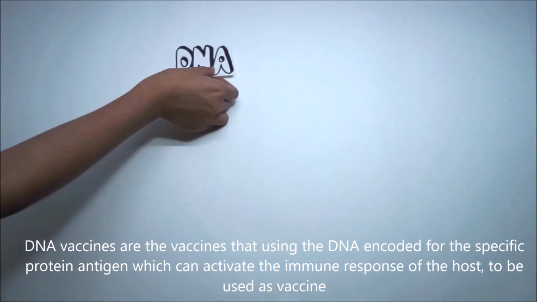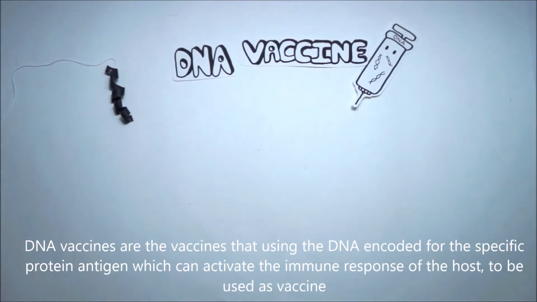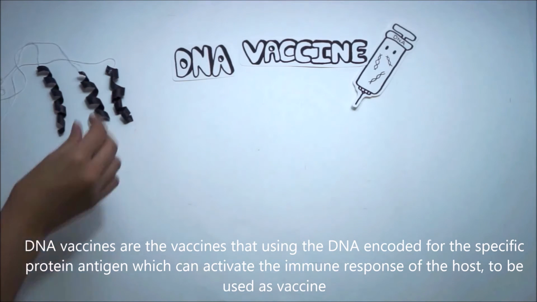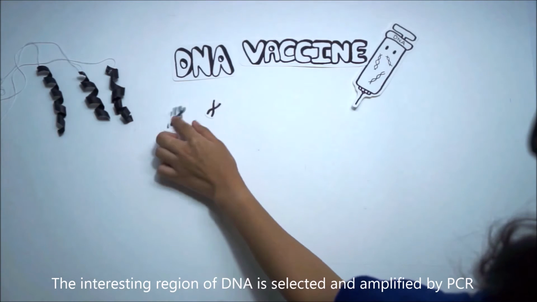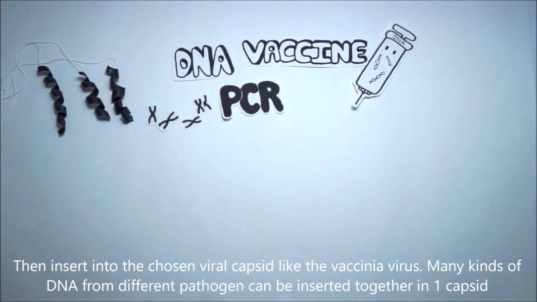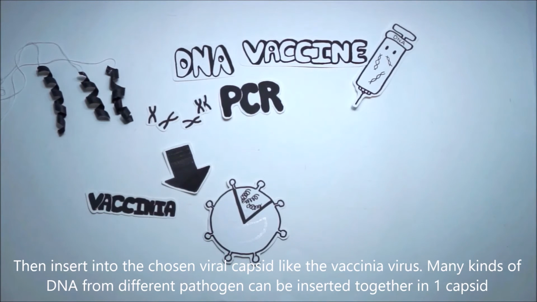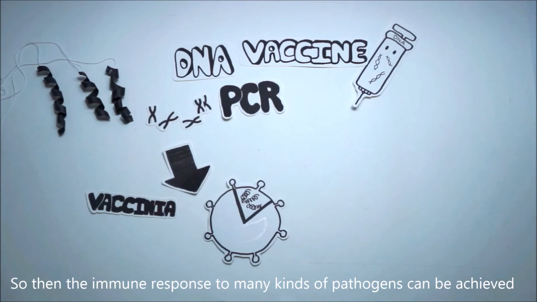DNA vaccines are vaccines that use DNA encoding a specific protein antigen, which can activate the immune response of the host, to be used as a vaccine. The region of interest of the DNA is selected and amplified by PCR, then inserted into a chosen viral capsid, like the vaccinia virus. Many kinds of DNA from different pathogens can be inserted together in one capsid. So, the immune response to many kinds of pathogens can be achieved.